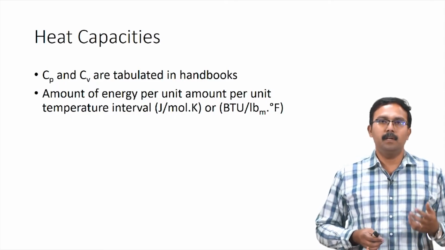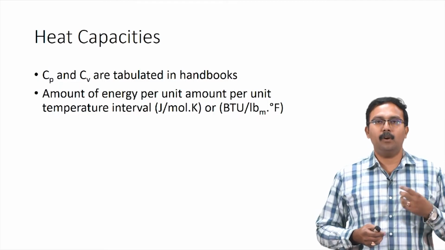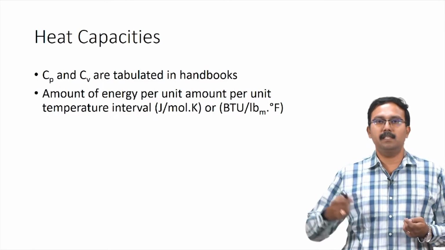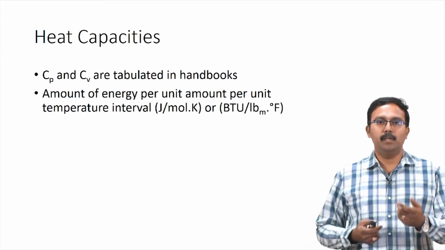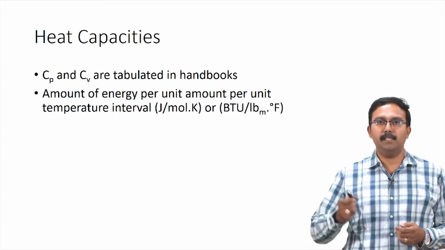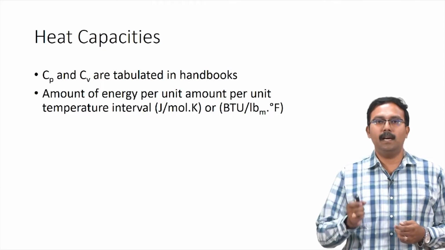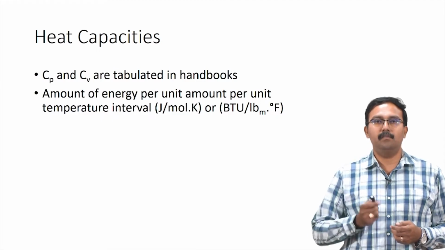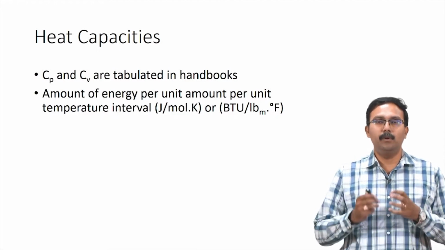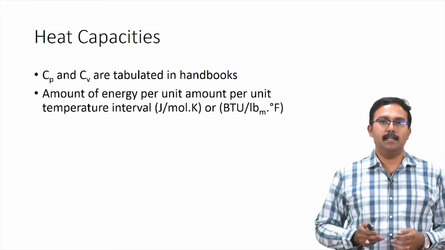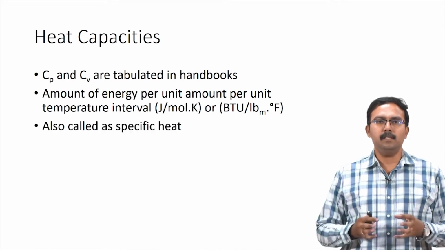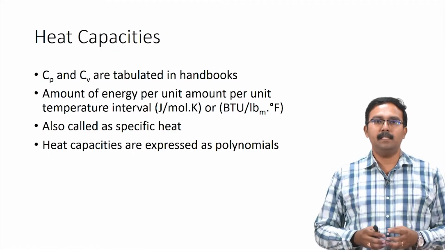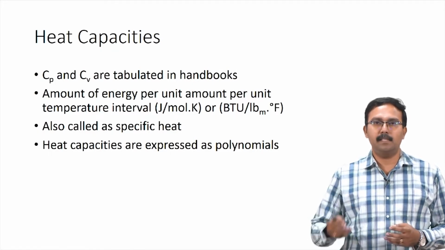If you remember, when we discussed temperature, I talked about the difference between a unit change in temperature versus the unit of temperature itself. So here what we actually have is a temperature interval. So what we look at as Kelvin or degree Celsius would be delta Kelvin or delta degree Celsius. We do not use that explicitly, so we just write it as Kelvin or degree Celsius. This term is also called the specific heat,